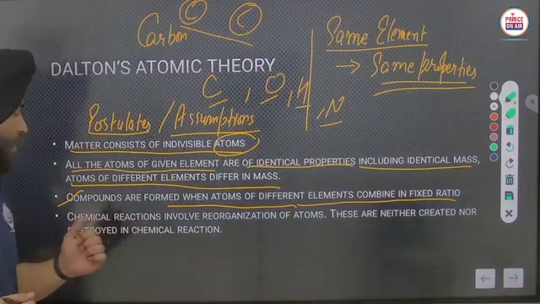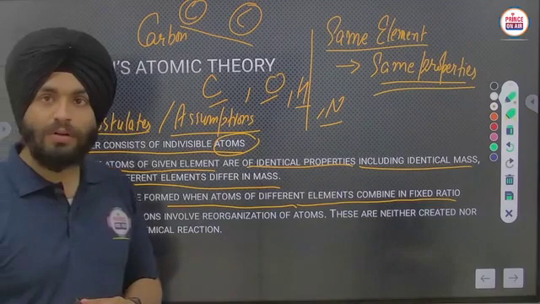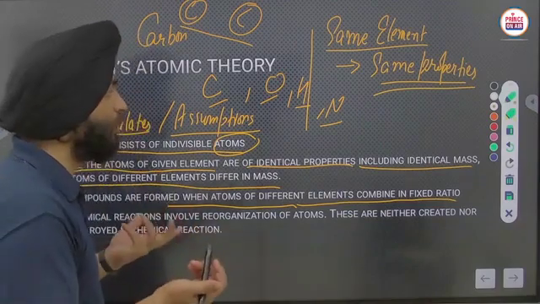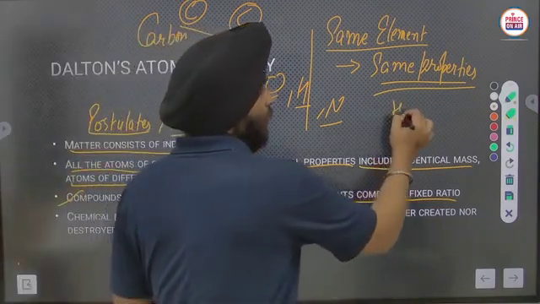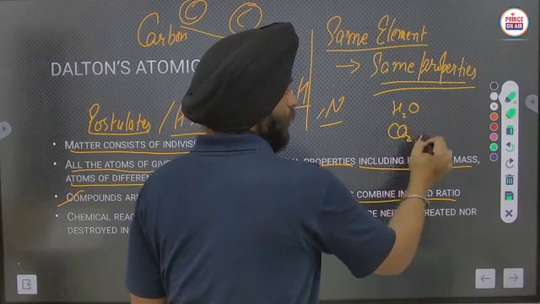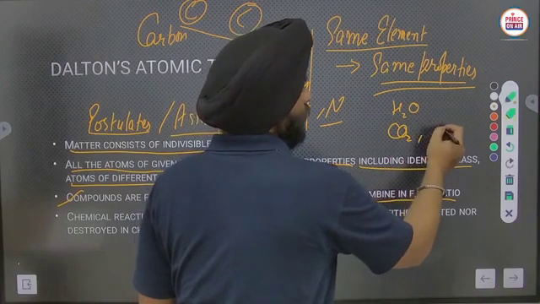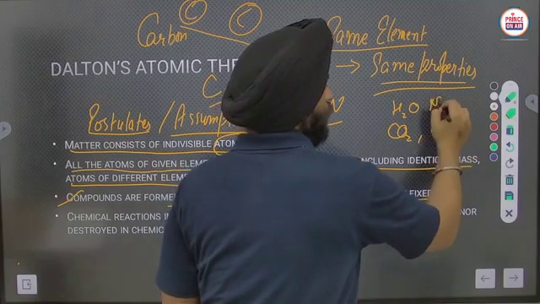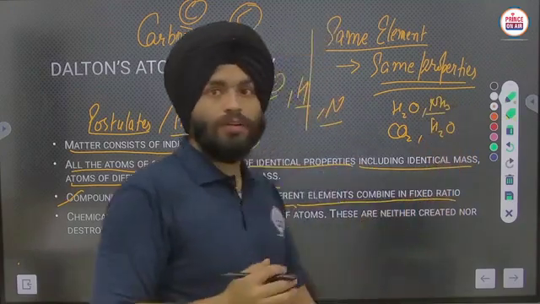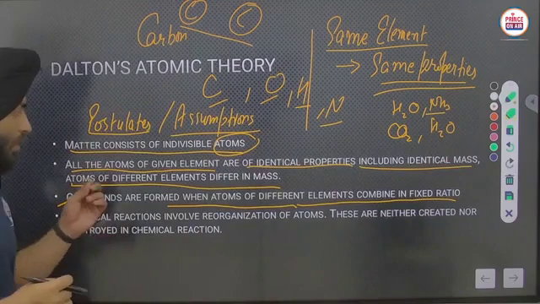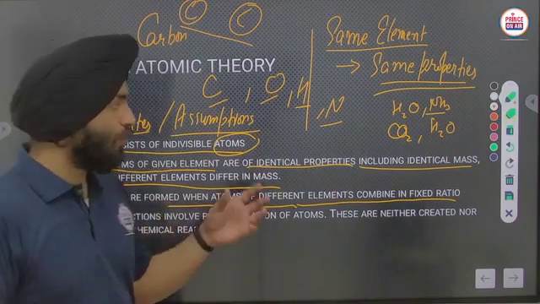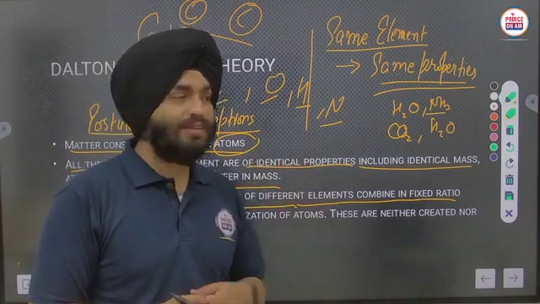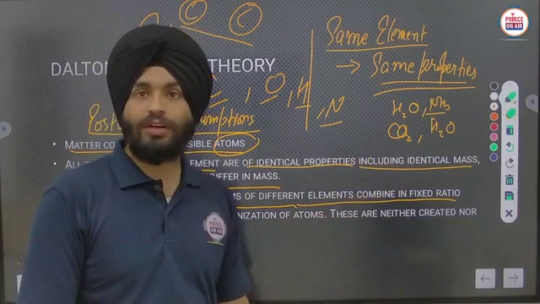Any compound, like water, CO2, H2O2, NH3, is formed with the combination of two or more different elements combined in a fixed ratio by mass.